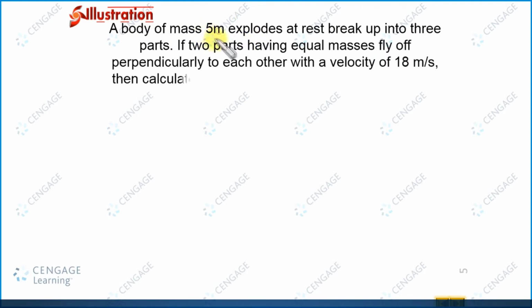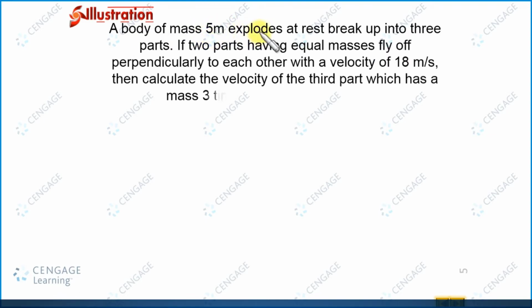Mass is given in terms of small m. It explodes at rest, breaking into 3 parts. If 2 parts having equal masses fly off perpendicular to each other with a velocity of 18 meters per second, then calculate the velocity of the third part, which has mass 3 times the mass of each part.